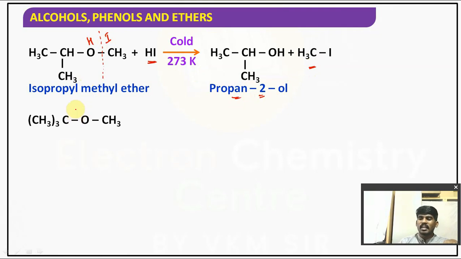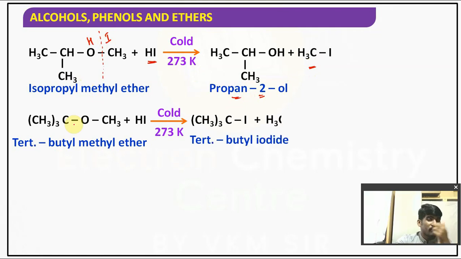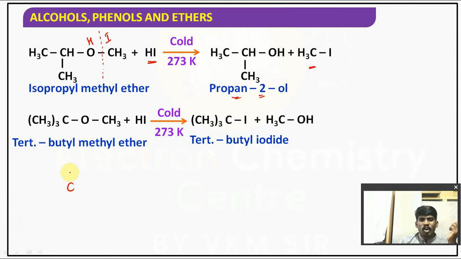Now I am taking alkyl groups of tertiary. Now our ether consists of a tertiary alkyl group. Earlier, which bond did we break?